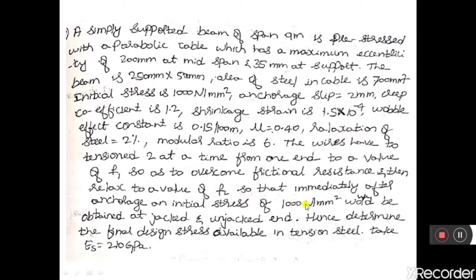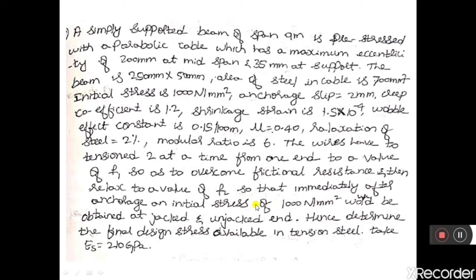That is one condition. So here it is given a value of F1 so as to overcome the frictional resistance and then relax to a value of F2 so that immediately after anchorage an initial stress of 1000 Newton per mm square could be obtained at the jacked and unjacked end.